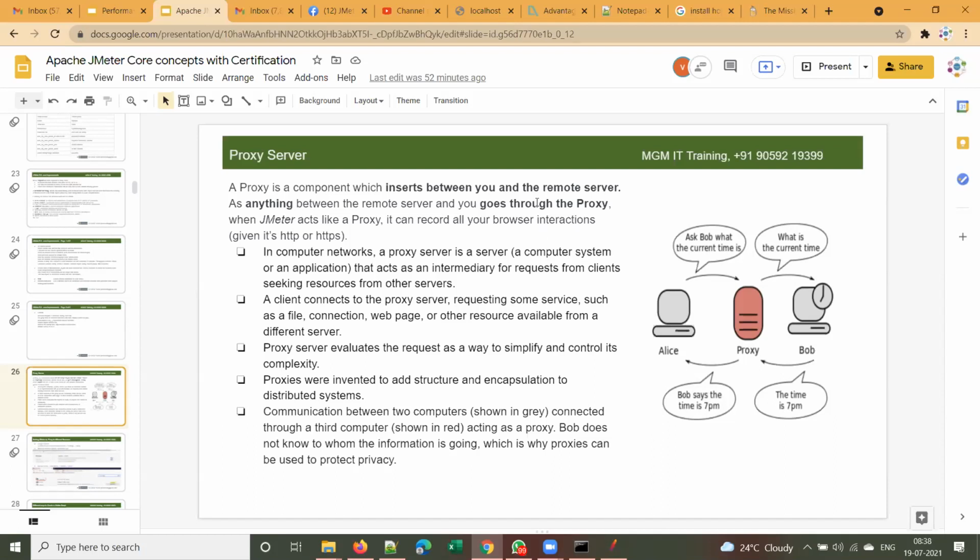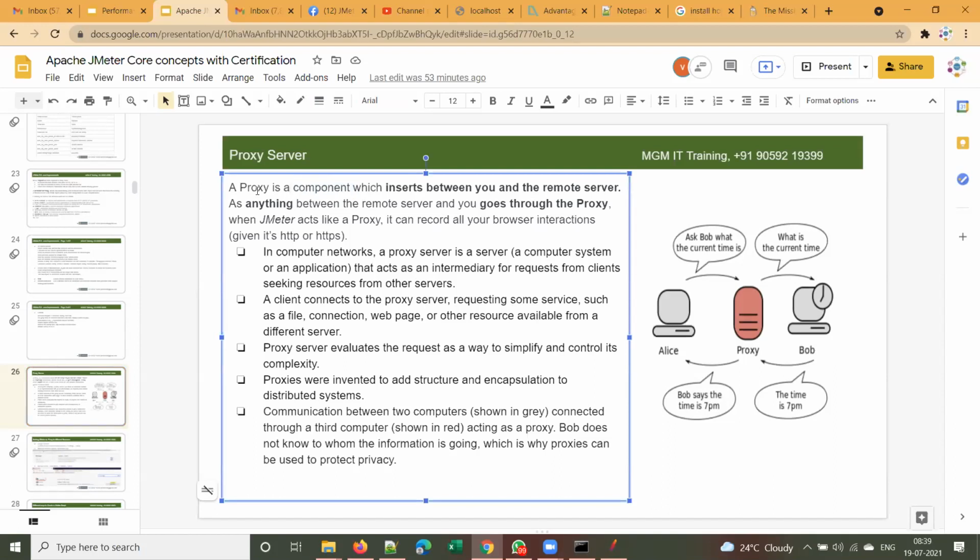This slide explains clearly what a proxy server is, what the term proxy means, and what a proxy does. I gave the definition here: a proxy is a component which inserts between you and the remote server. Anything between the remote server and you goes through the proxy. When JMeter acts like a proxy, it can record all your browser interactions. That is the definition of a proxy server and what it does.